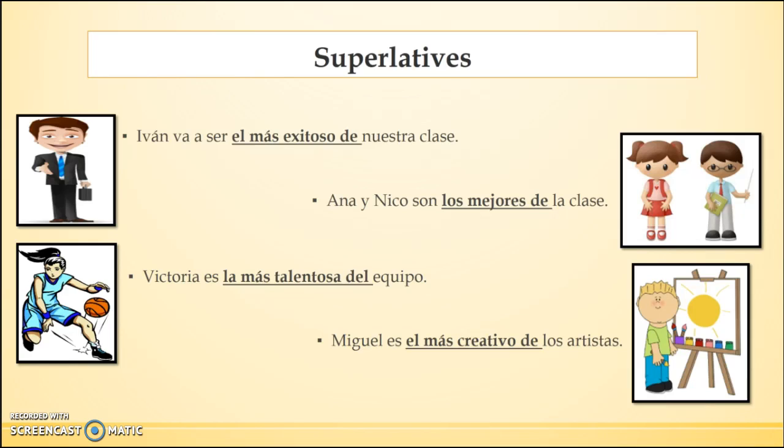Notice that mejor does have a plural form, mejores. It doesn't have feminine and it doesn't have masculine plural. It is mejor, mejores, period. Victoria es la más talentosa del grupo. Well, now out of the team, del equipo, I am singling Victoria out as the most talented. Victoria is a girl, so I choose la. And I choose talentosa as the correct form of my adjective, so that both pieces match up with Victoria.